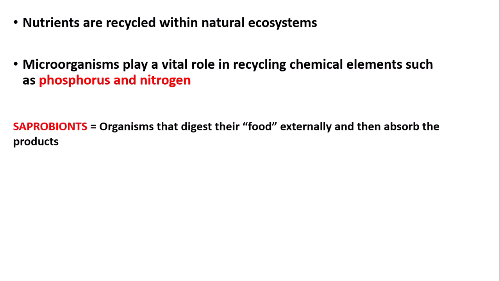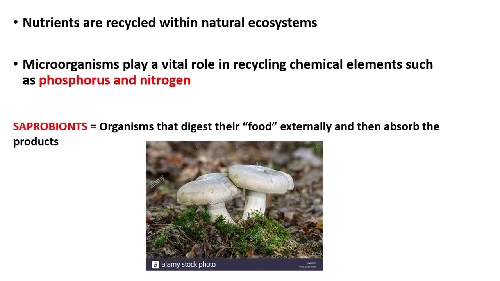The main type of microorganism that we are going to focus on are called saprobionts, which are sometimes bacteria or sometimes fungi. The bacteria that are saprobionts are often called saprobiotic bacteria. So saprobionts are organisms that digest their food or their nutrients externally, so they don't digest them inside their own bodies, and then they absorb the products. So here we have an image of a fungi, and that would be an example of a saprobiont.